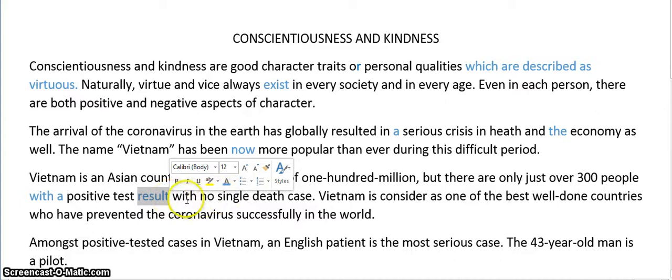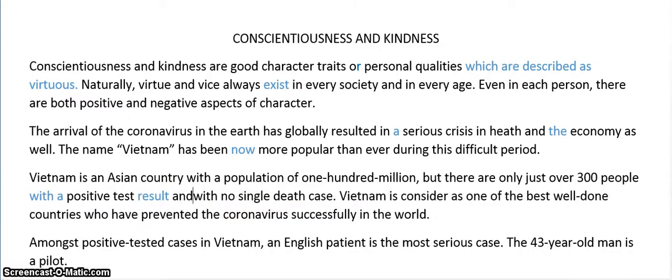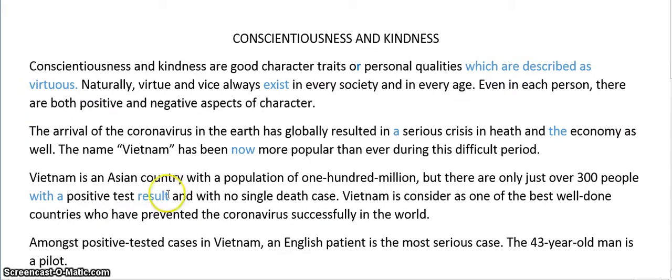Here we have another idea. It's connected by with, but I think we can connect it more with the linking word and. So I will connect that as well. And with no single death case. So let's make this stronger.